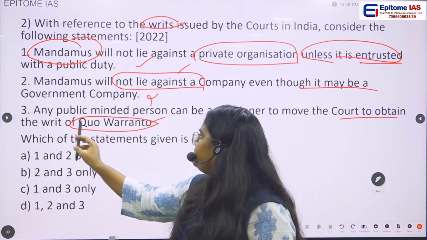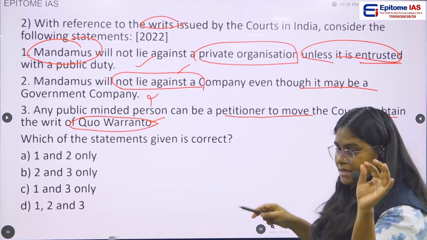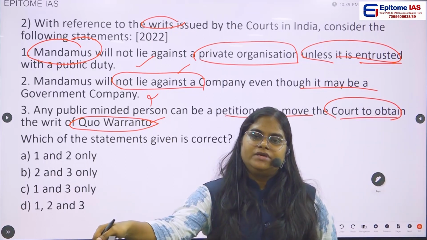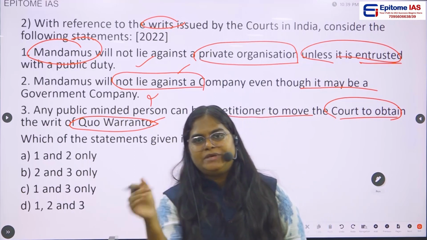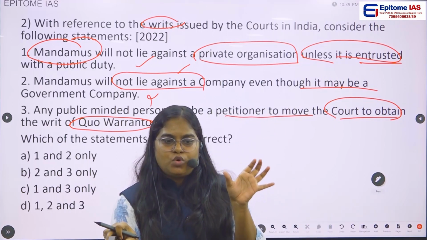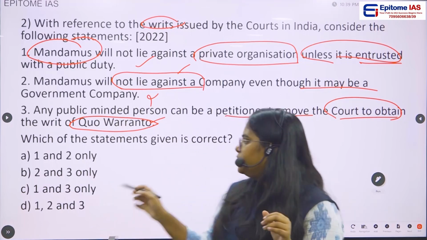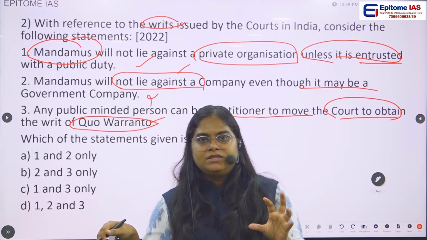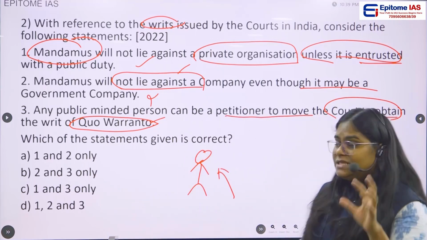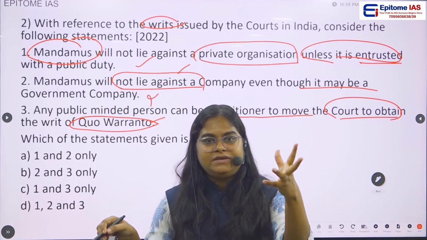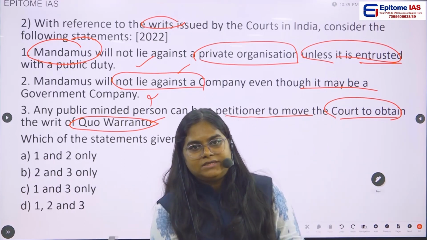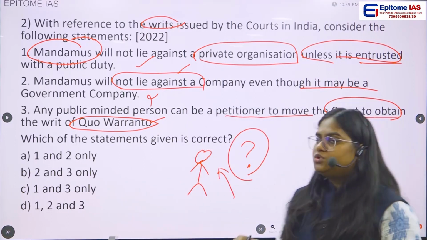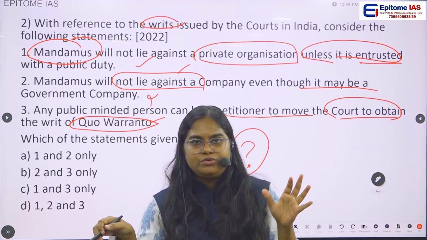Okay, then any public minded person can be a petitioner to move the court to obtain a quo warranto. So whenever we are talking about the quo warranto, what is quo warranto basically? In simple terms, let us say there is a person who is occupying a post, a public authority. Then to question what is the eligibility, whether he qualifies to hold that particular post, to question that only this quo warranto is issued.